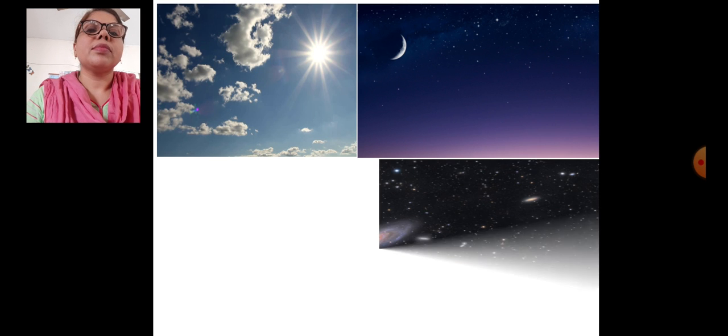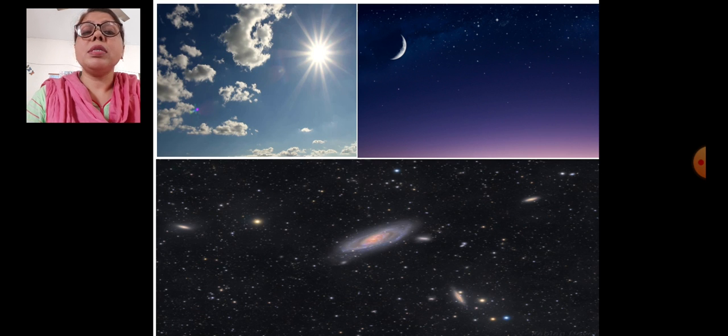The moon, lots of stars, and we are charmed by their beauty. And what is the last picture? It is about a galaxy. So from all of these pictures, can you guess?